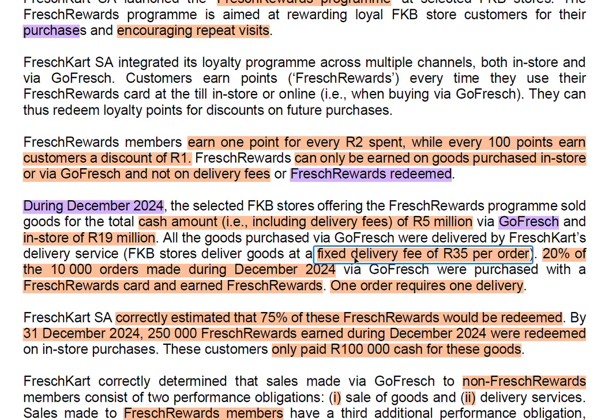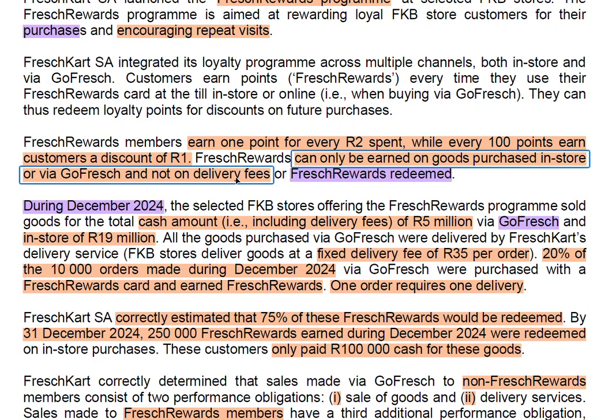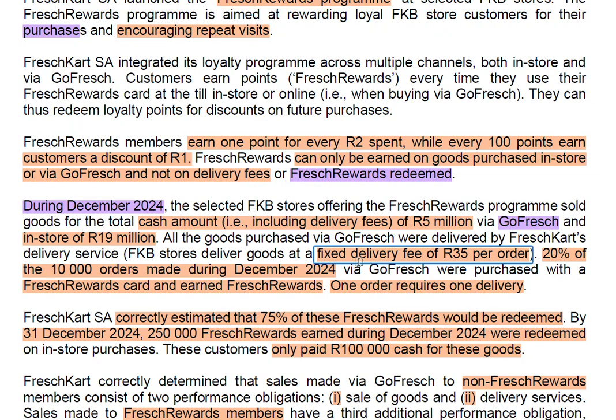Then they were told that the fixed delivery fee is 35 rand. Why do you need that information? Because you are told the amount is sitting here. Therefore, you need to exclude this delivery fee from this 5 million. So you need to know how much the delivery fee is in order to be able to make it an exclusion, or to allocate the amount for delivery fee, which does not attract the reward. How do you know that delivery doesn't attract reward? Because you were told in paragraph 3 that you're not going to get any points for delivery. Then to calculate, you need to exclude delivery.